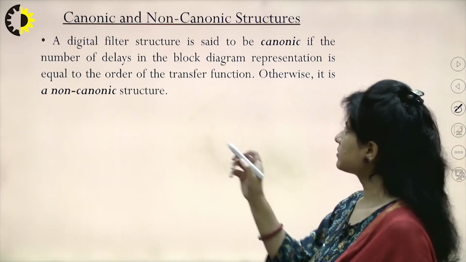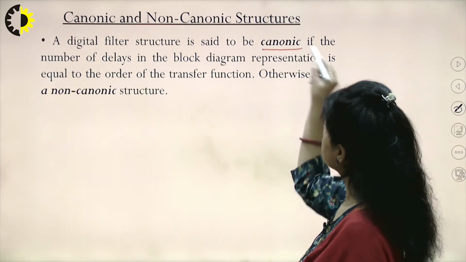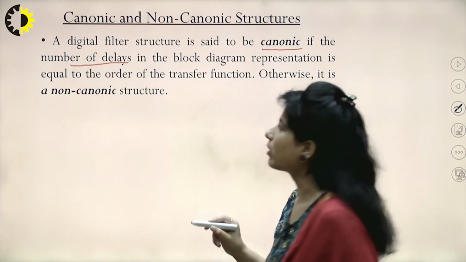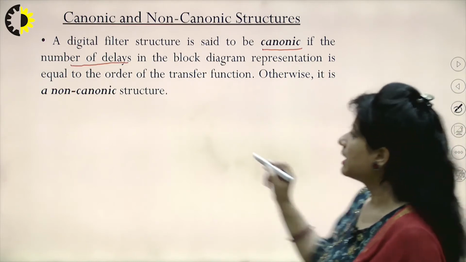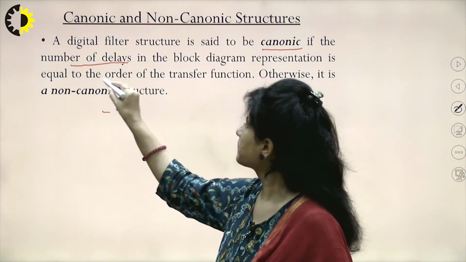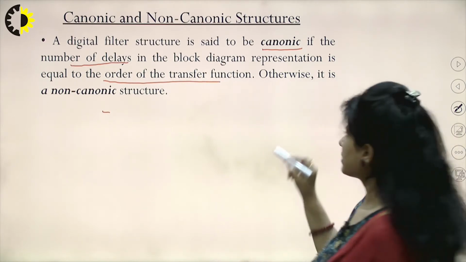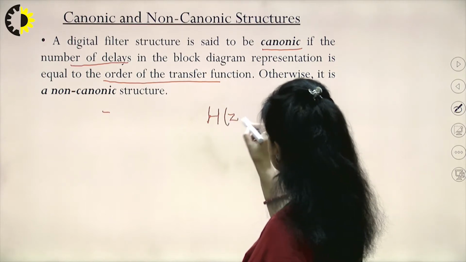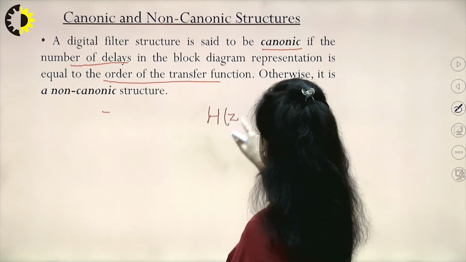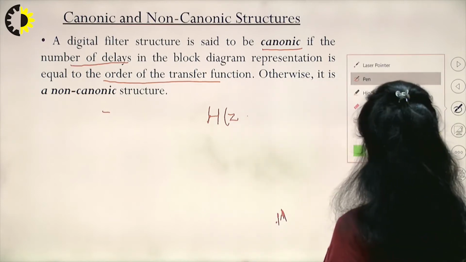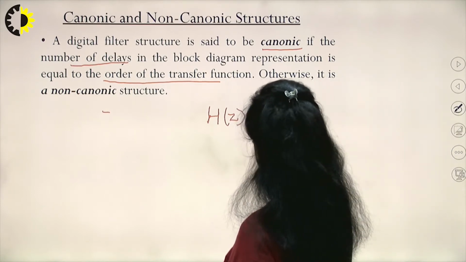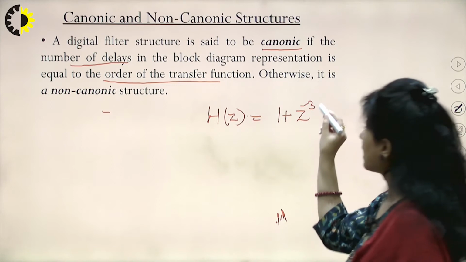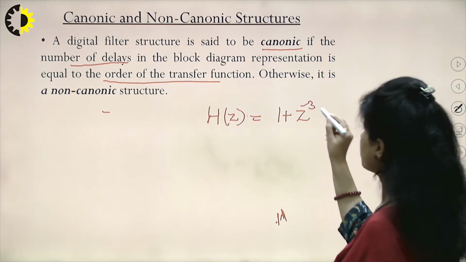If we have a digital structure, we say it is canonic if the number of delays, that is the z raised to the power minus 1 block in the block diagram representation, is equal to the order of the transfer function. So whatever equation I have, for example, if I have a transfer function H(z) and I represent it with z raised to the power minus 3, then how many delay units am I using? The maximum power is 3.